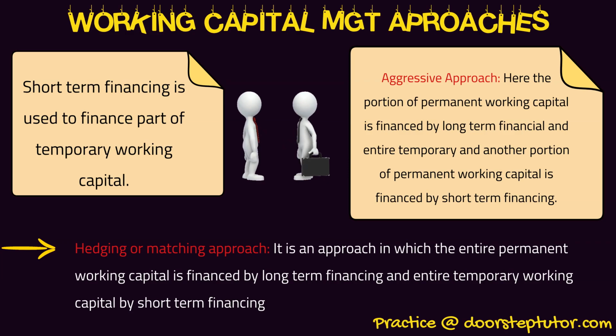Here a portion of permanent working capital is financed by long term financial sources, and a portion of permanent working capital is financed by short term financing also, whereas temporary working capital is financed entirely from short term financial sources. Then we talked about the hedging or matching approach. It is the best approach, because in this the entire permanent working capital is financed by long term financing, and the entire temporary working capital is financed by short term financing.